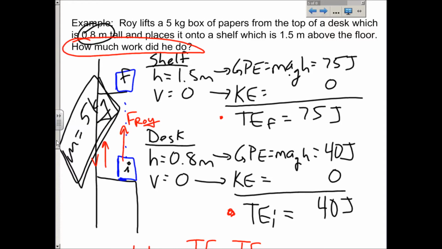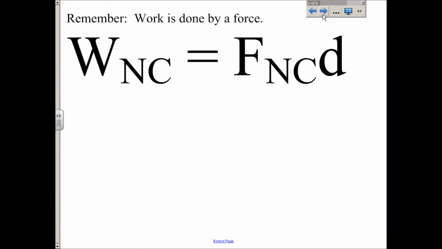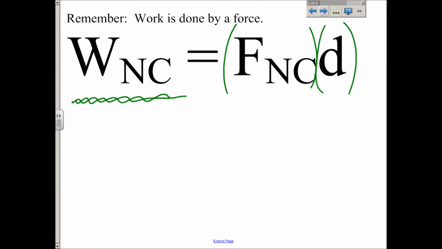So, check it out. In this problem, I keep saying check it out today. I'm not sure why that is. In this problem, Roy was exerting a force. That's what did the work. And it seems like there should be a connection between how much force Roy exerts and how much work he does. And it turns out there is. Okay? Work is done by force. And so it turns out another way to find the work done by your non-conservative force is to take the amount of force exerted and multiply it by the distance that that force acts over. Technically, it's the displacement. I probably should have written triangle X there, but most books use a D.